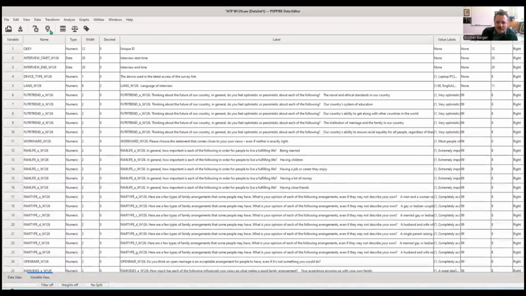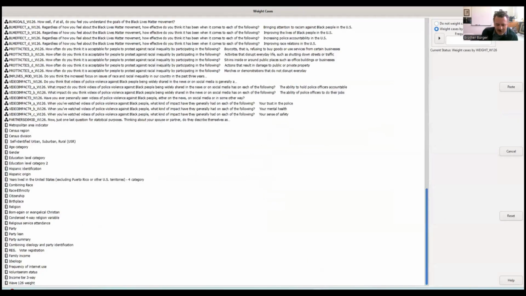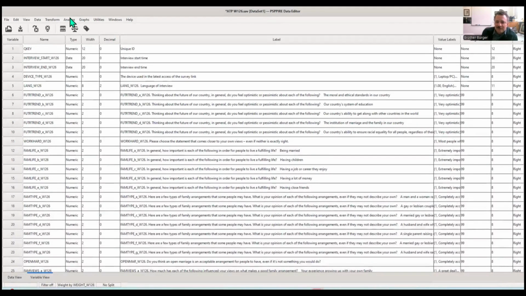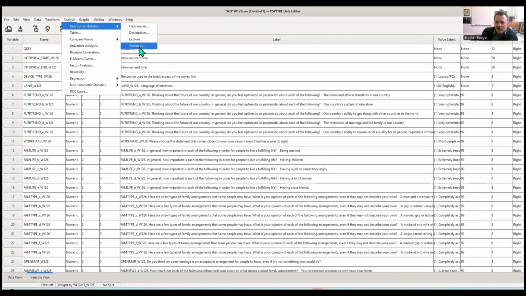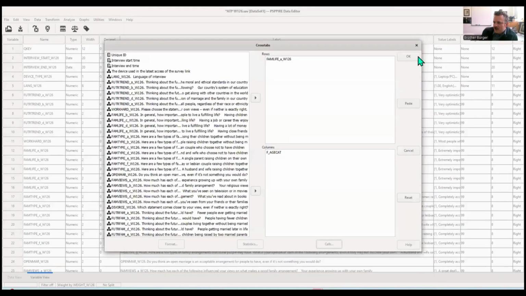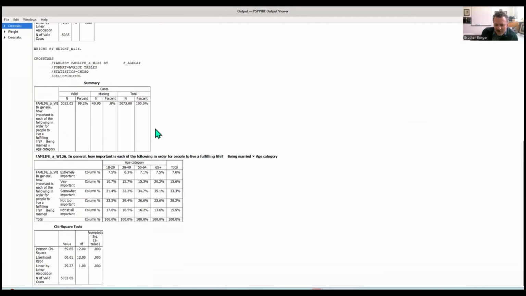And now let's turn our weights on and only show the percentages. Let's go back to our crosstab, cells, column, turn off count, click OK. There we go. Okay, so right from the get-go, just eyeballing, oh, there are some interesting differences there.